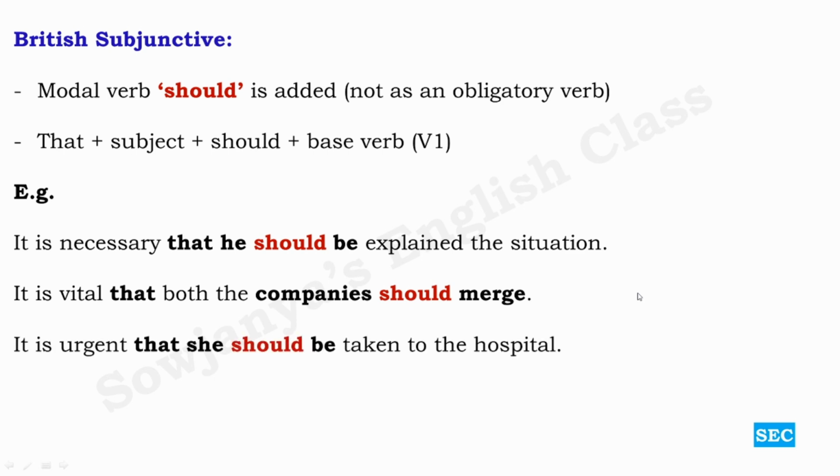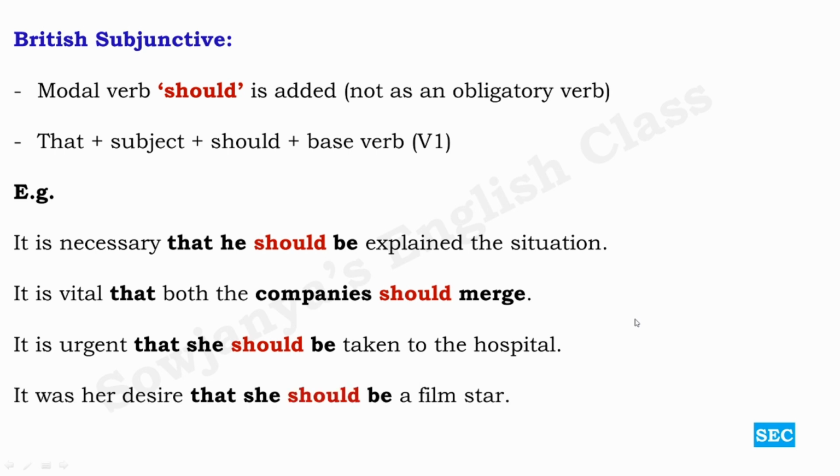It is urgent that she should be taken to the hospital. So when compared to American subjunctive usage, British subjunctive usage is a bit comfortable for us to use because we'll be totally convinced with the word should over here. It doesn't sound strange anymore. And then, it was her desire that she should be a film star. As I have already told you, should doesn't imply any obligation over here. It doesn't mean have to or must. It is a simple modal verb to be used in British subjunctive.